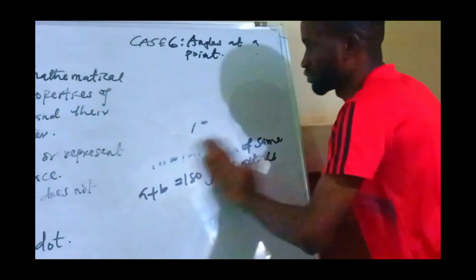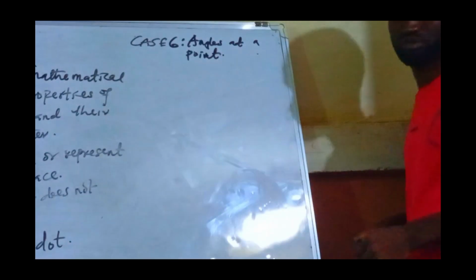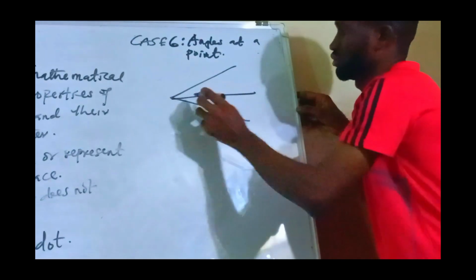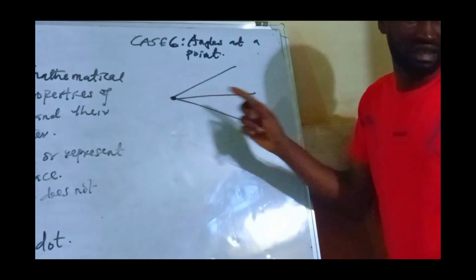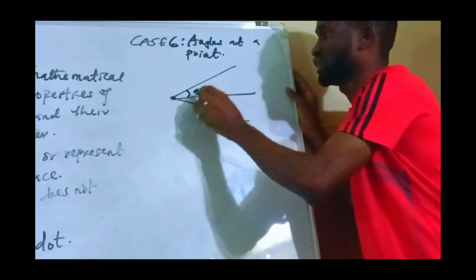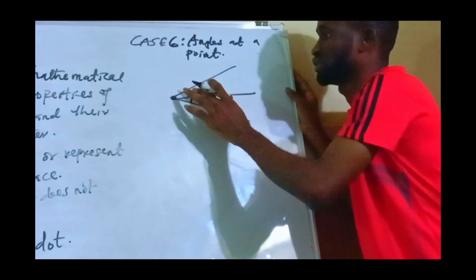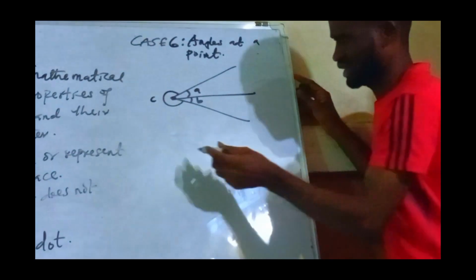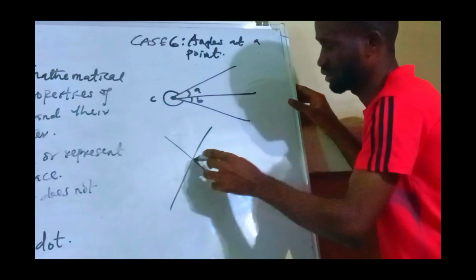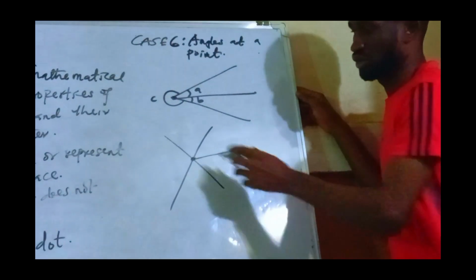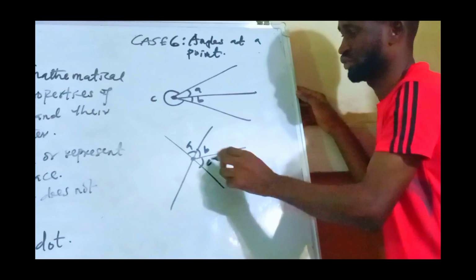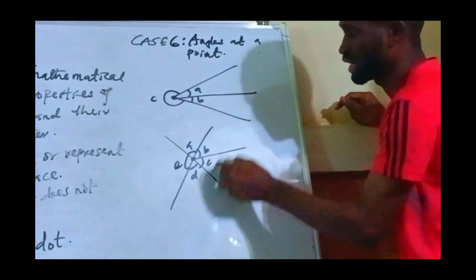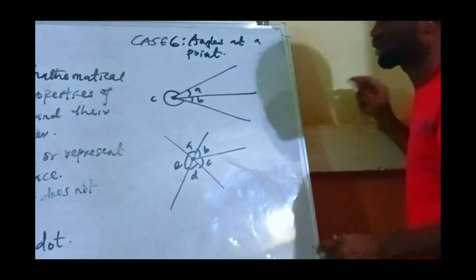Angles at a point. Now I'm going to give two sketches. This angle is missing at this point. Of course, here is A, B, and this one is C. Then it can have something like this, meeting at a point too. So I can call these A, B, C, D, and E. If we add every angle here, it will give me 180. Sorry, it's going to give us 360.